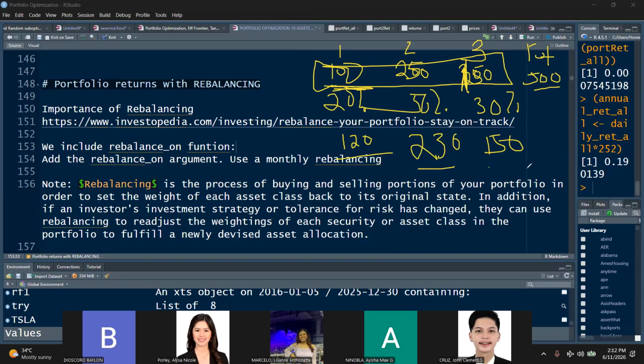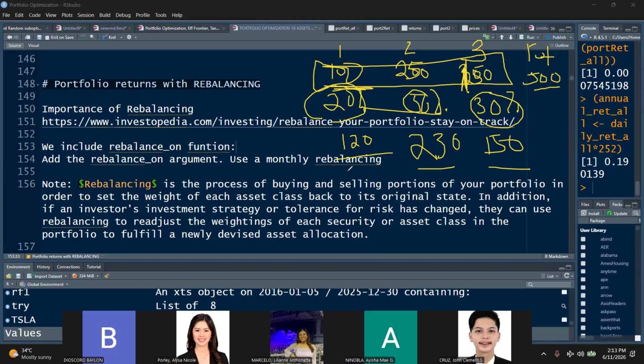Therefore, their weights will now change, because the total is different. There may be a reason why you would like to maintain 20%, 50%, and 30%. It could be the mandate of the stakeholders.